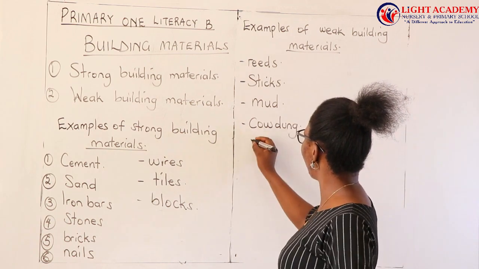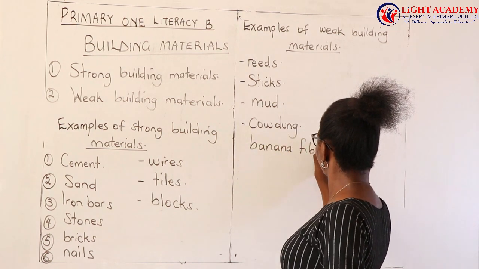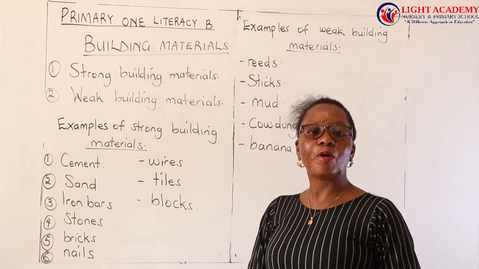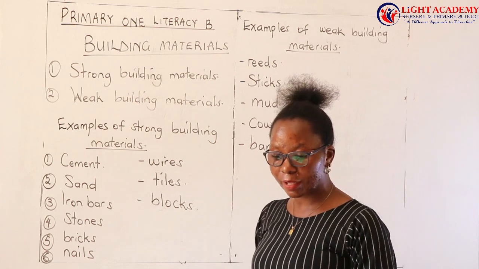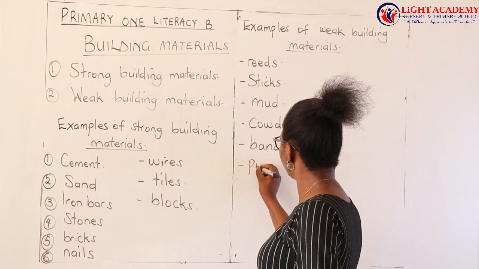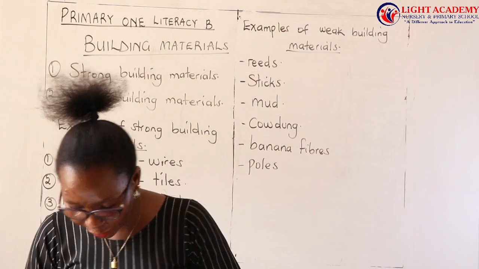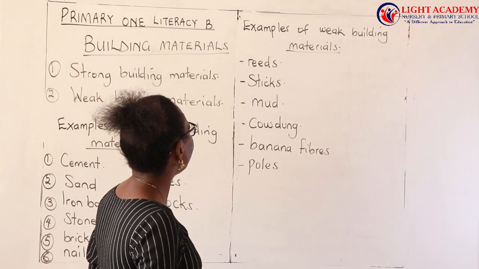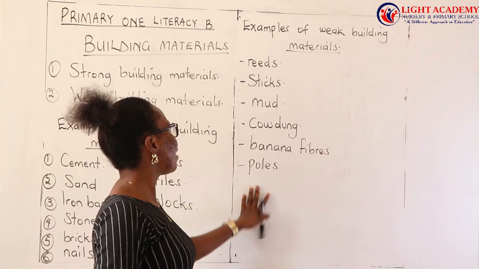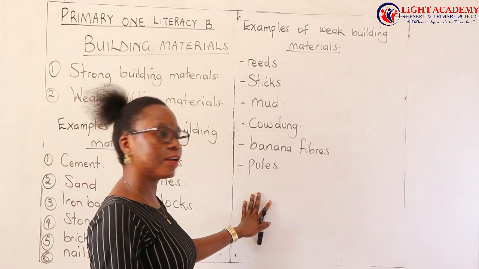We have banana fibers. People use them to build those weak houses. We have poles. These are also examples of the weak building materials. And very many others. So these are some of the weak building materials. They are used for building a weak house.